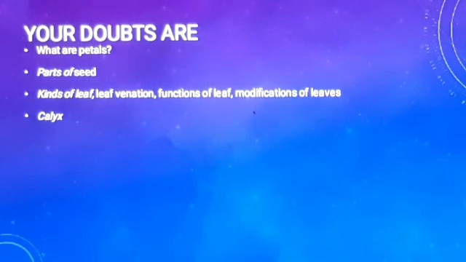And the second one is parallel venation. When the veins are parallel to one another, it is called parallel venation. Parallel venation is most commonly observed in banana, grass, etc. Then functions of leaves: leaves help in the process of photosynthesis. They also help in transpiration due to the presence of stomata on their surface, and they also help in respiration or gaseous exchange with the help of stomata.